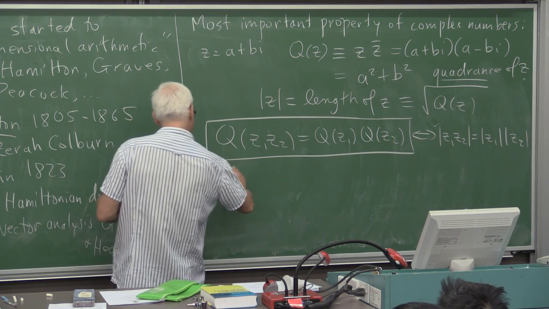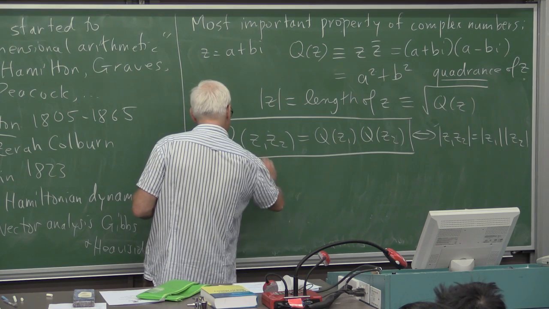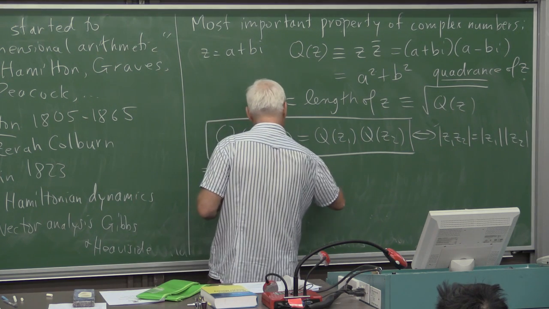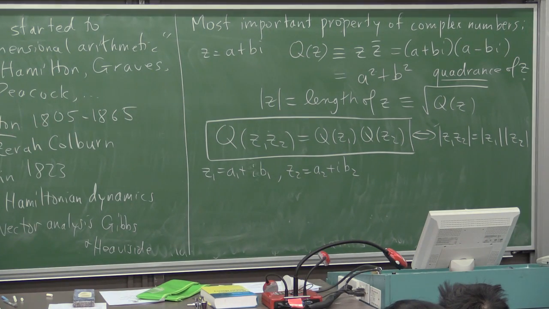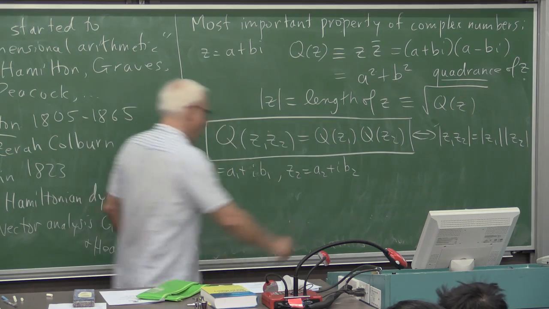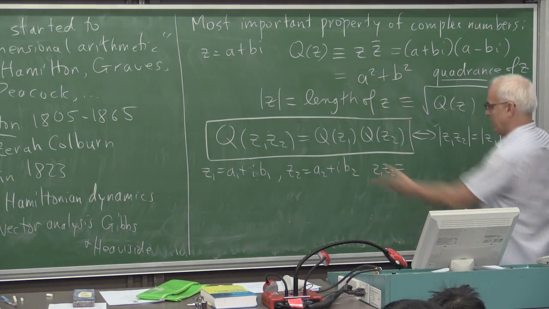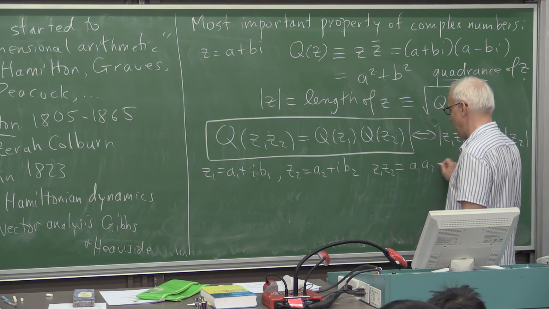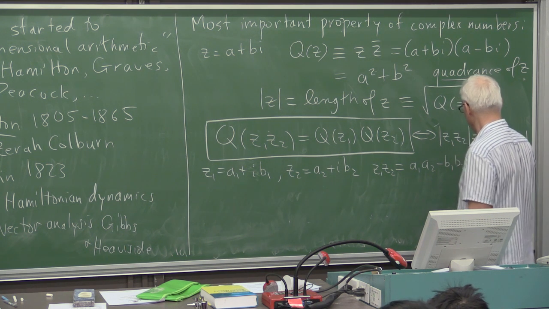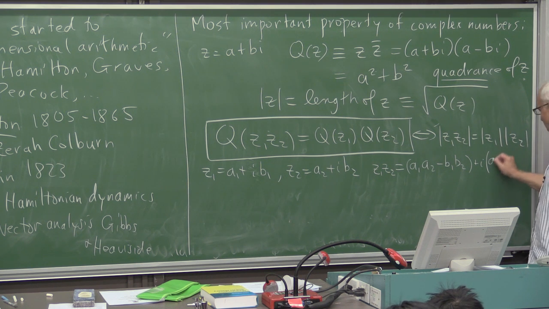If z1 is a1 plus i b1, and z2 equals a2 plus i b2, then z1 times z2, I remind you, has real part a1 a2 minus b1 b2, and then the imaginary part is a1 b2 minus a2 b1.